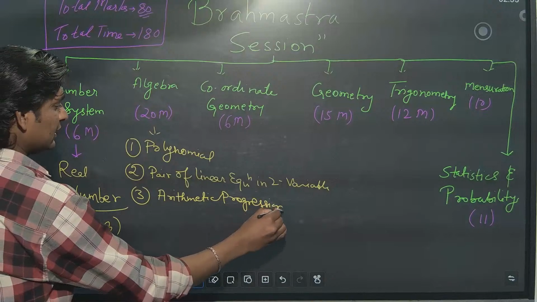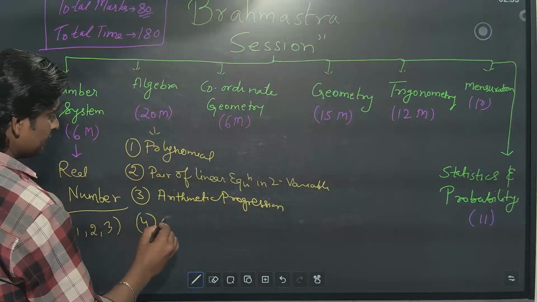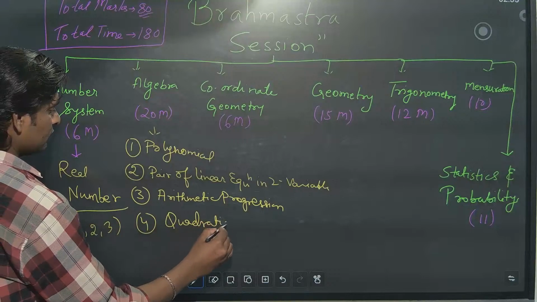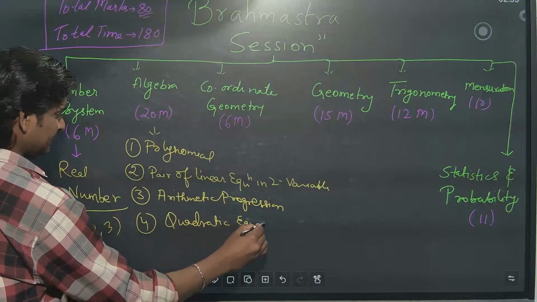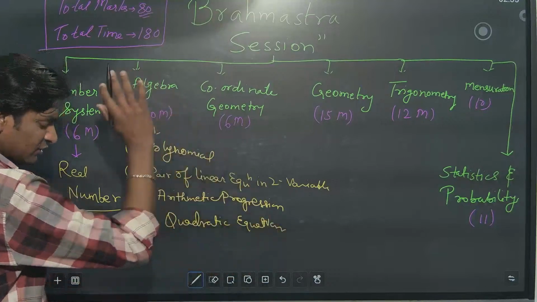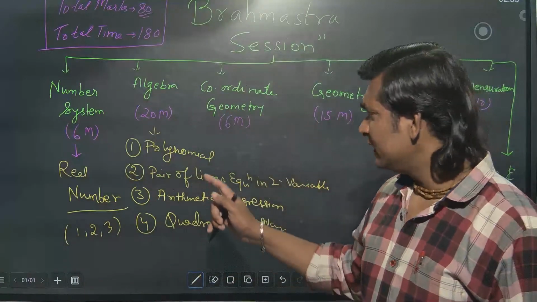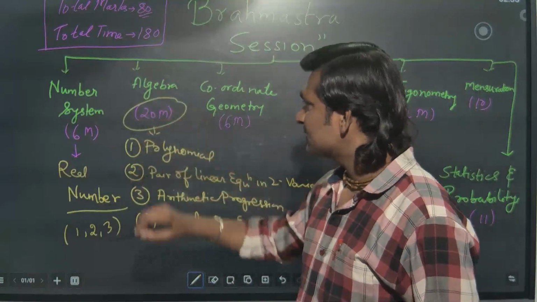And the fourth and last is quadratic equations. So these are the four pillars of algebra, the main pillars which carry 20 marks.